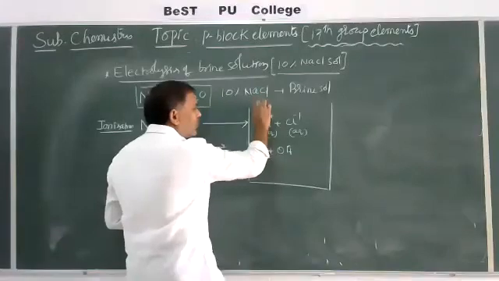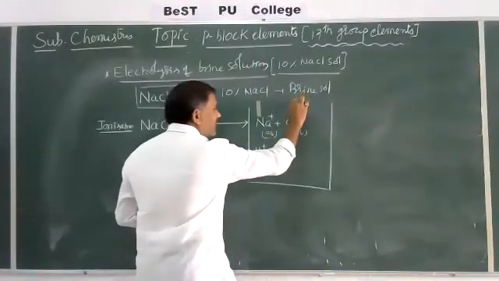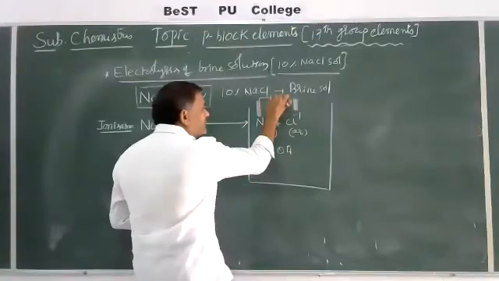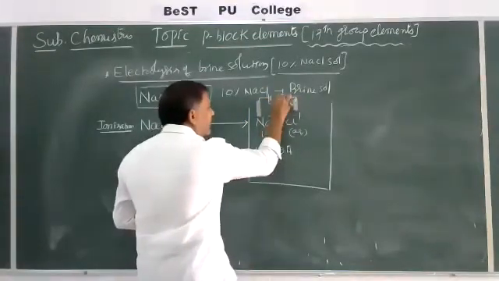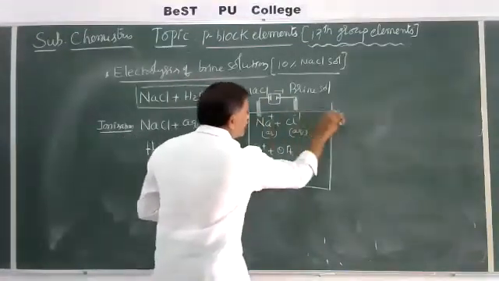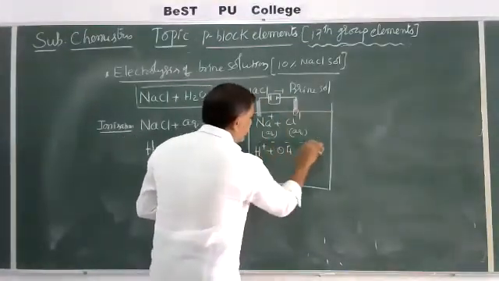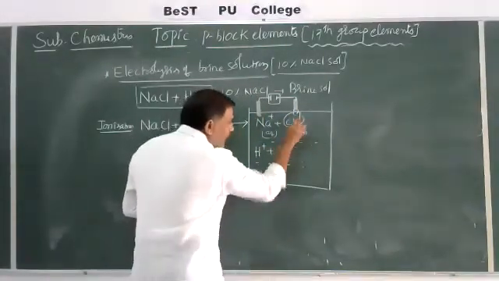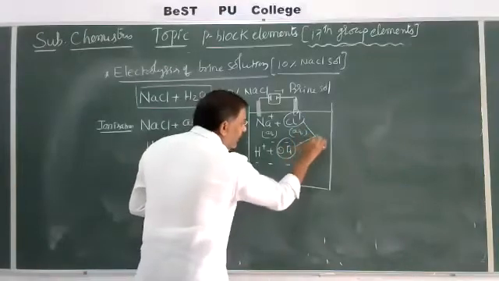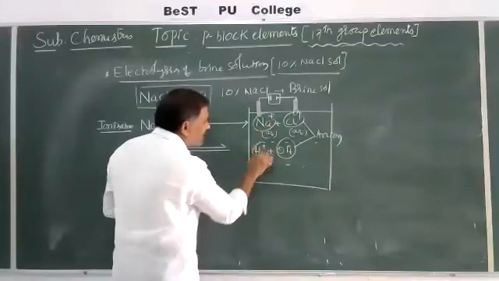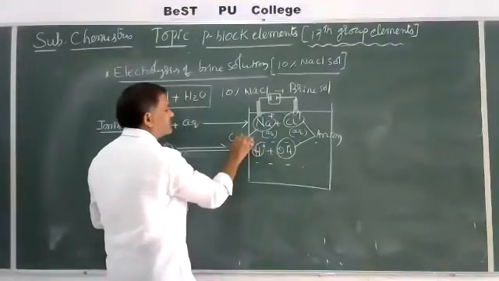It contains two electrodes, one cathode and one anode, like this. These two are connected through a battery like this. Direct electric current is passed through this. This is the complete solution. It contains Cl minus and OH minus, which are the anions, and Na plus and H plus ions, which are the cations.